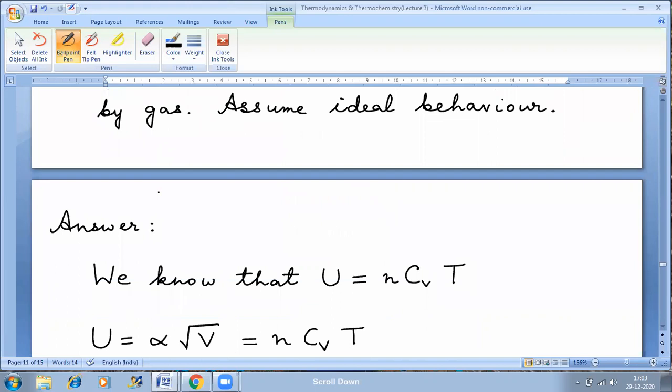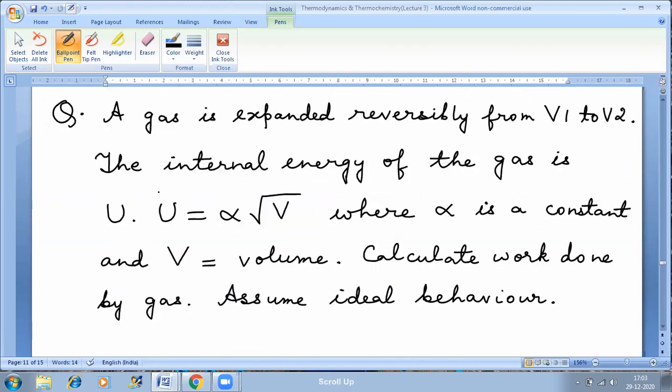This is the starting step. Now start. I'm giving you 5 minutes. In your notebook, you can copy this question and start solving this. The other things you can copy later after the lecture when I send you everything.